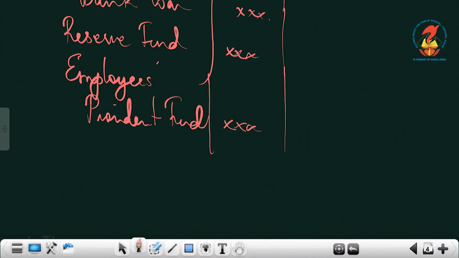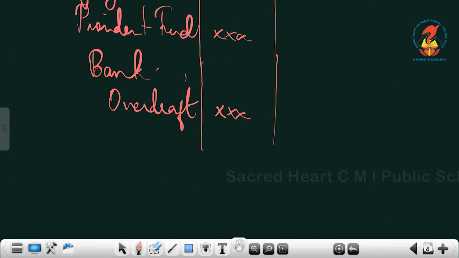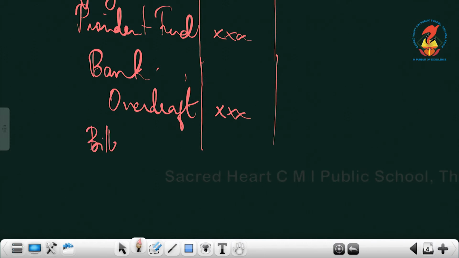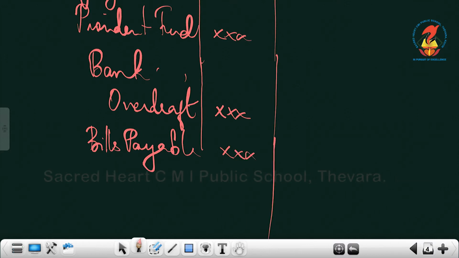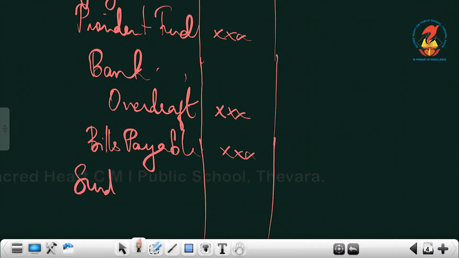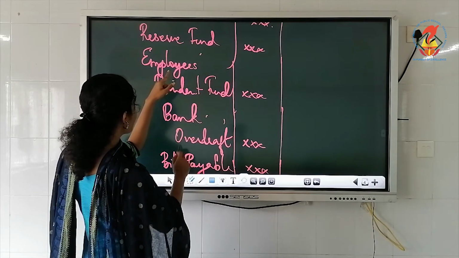Then bank overdraft, bills payable, creditors. Bank overdraft, that is OD, or you write the entire term overdraft. Overdraft is in short referred to as OD. Bills payable. Then creditors, or we can call them sundry creditors. Okay. Sundry creditors. These are the items on the liability side. Capital, loan and all you are familiar with.